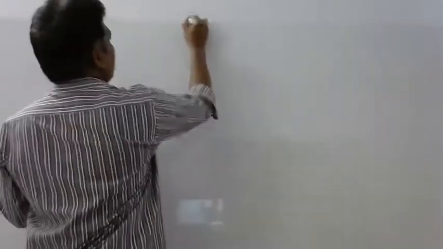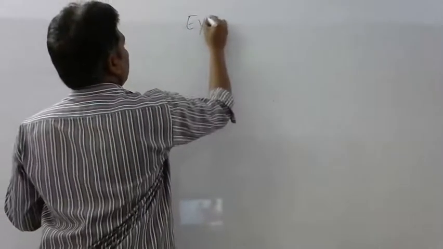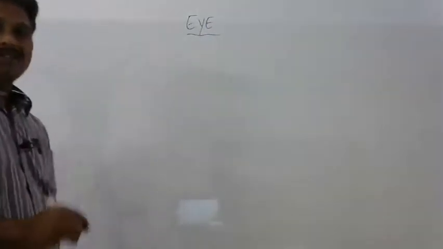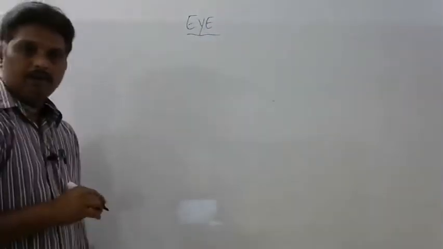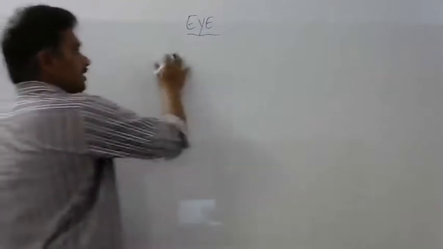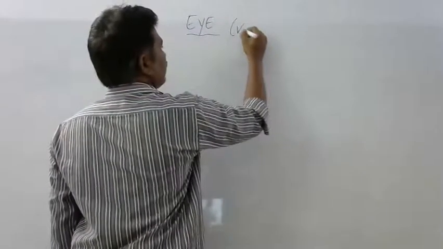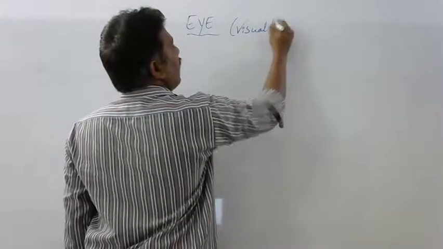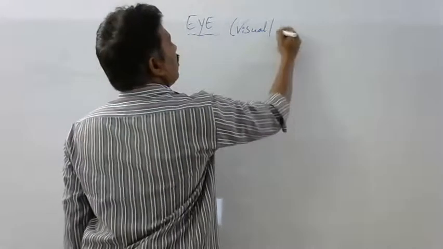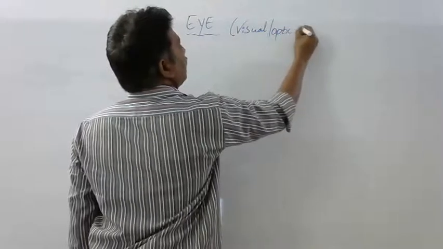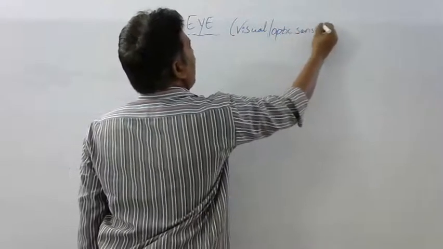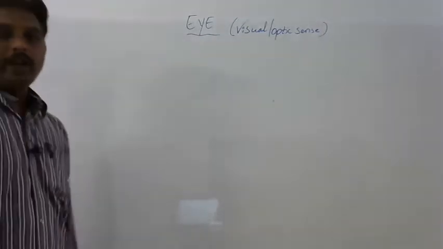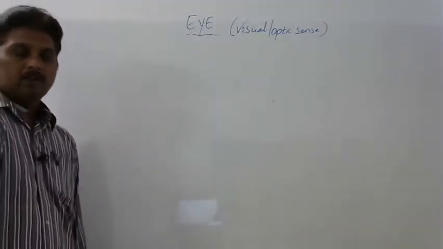The sense organ called eye. In this video I explain about the structure and function of the eye. This is the sense organ which detects visual sense, also called optic sense. The eye is meant to identify the visual sense.